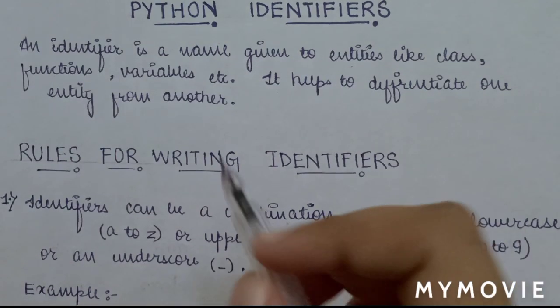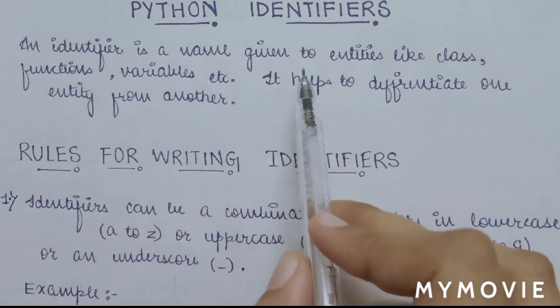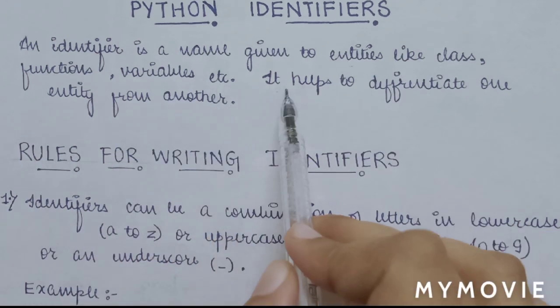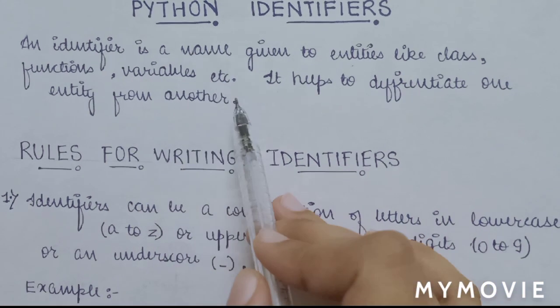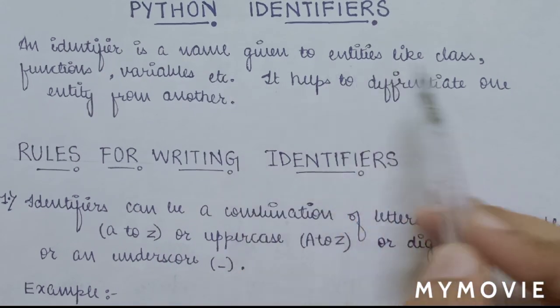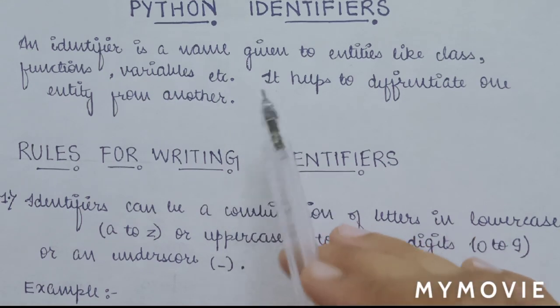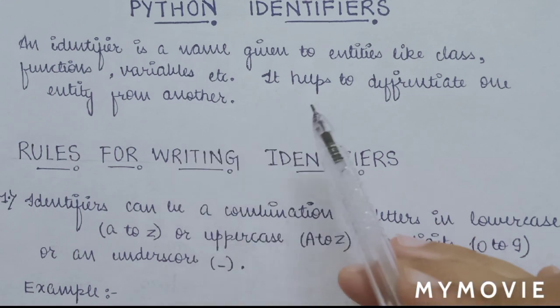Now let's discuss Python identifiers. An identifier is a name given to entities like class, functions, variables, etc. It helps to differentiate one entity from another. So these are the names which we give to classes, functions, variables, etc., and these names help us to differentiate one class or variable from another.